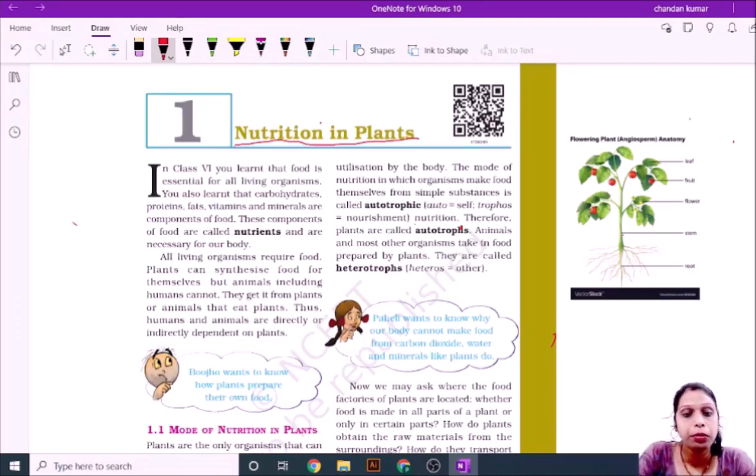Carbohydrates, proteins, fats, minerals, vitamins, these are the main components of food. Without food any living thing can't stay alive. If I talk about the plant, then plants synthesize their food by themselves, whereas animals and humans can't.